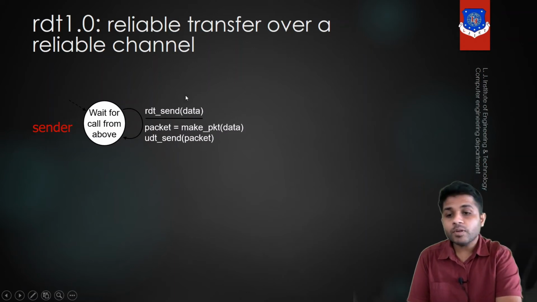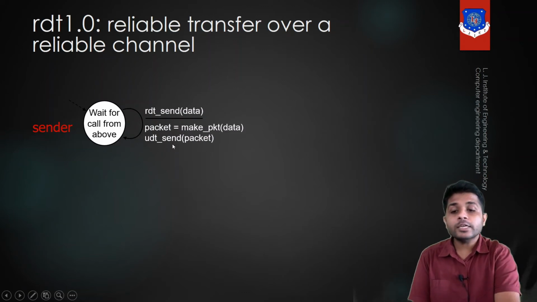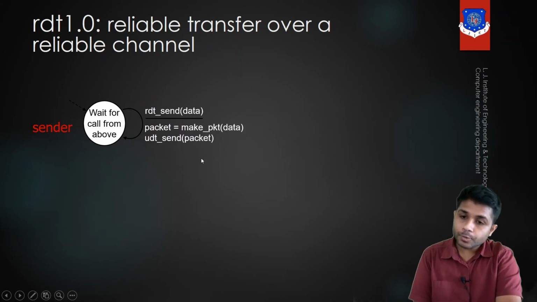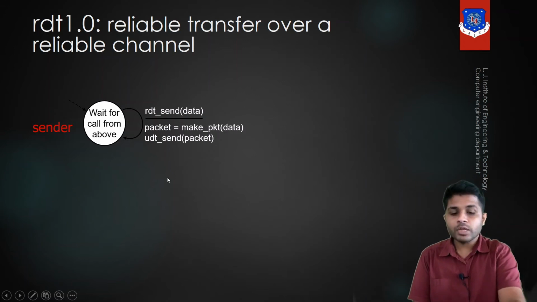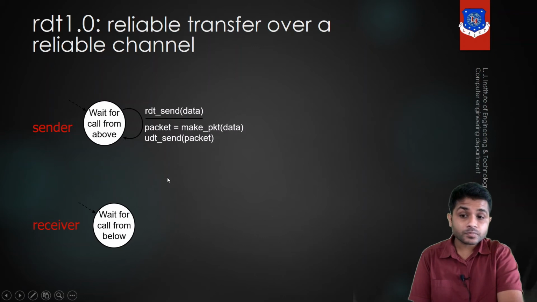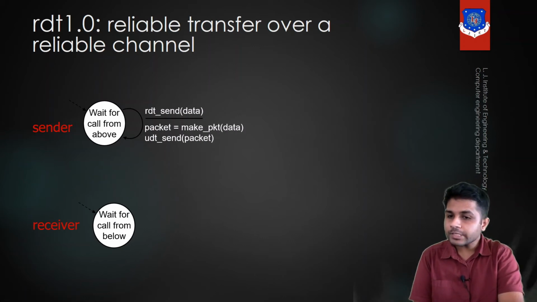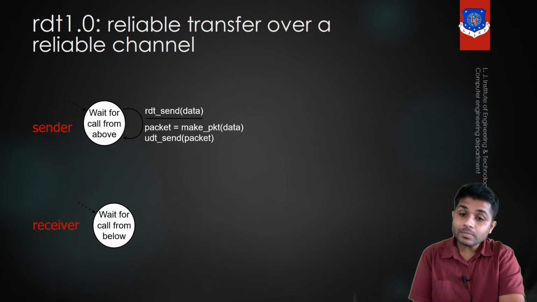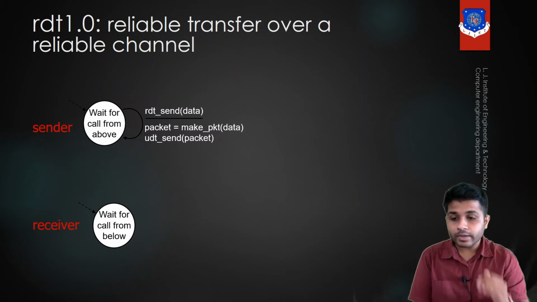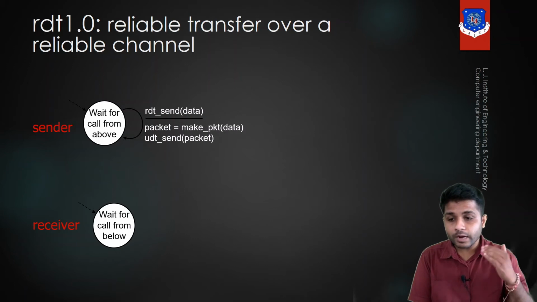So the data will be converted into packets, and after that the packet is to be sent to the network layer. To send the packet, we will use the function udt_send. When the transport layer at the sender side calls this function and passes the packet as an argument, the packet will be transferred from the transport layer to the network layer. Now let's see the state machine at the receiver side. The receiver is again waiting, but now it is waiting for data from the network layer, the data which is to arrive from the bottom layer.